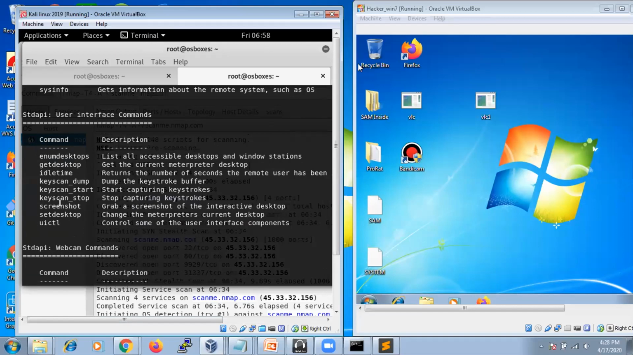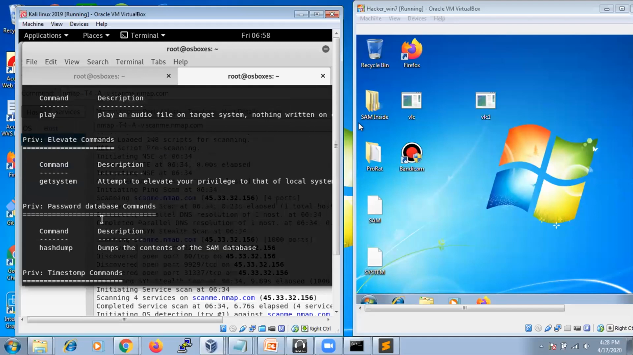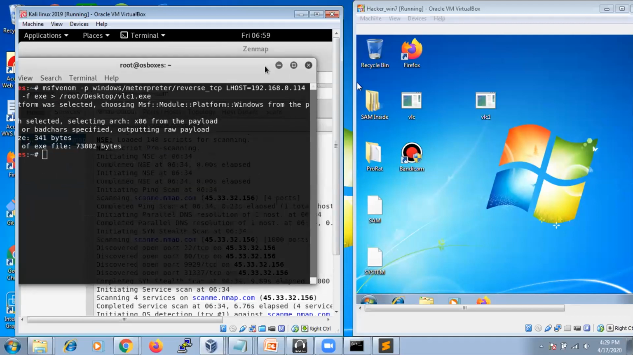And screenshot is going to take a screenshot of whatever is on the system right now, a screenshot of the victim PC. So all these are the commands for Metasploit. I hope you all understand this. If you want, I can give you the notes and everything after this session. Don't worry about that. Once the Metasploit session is done,